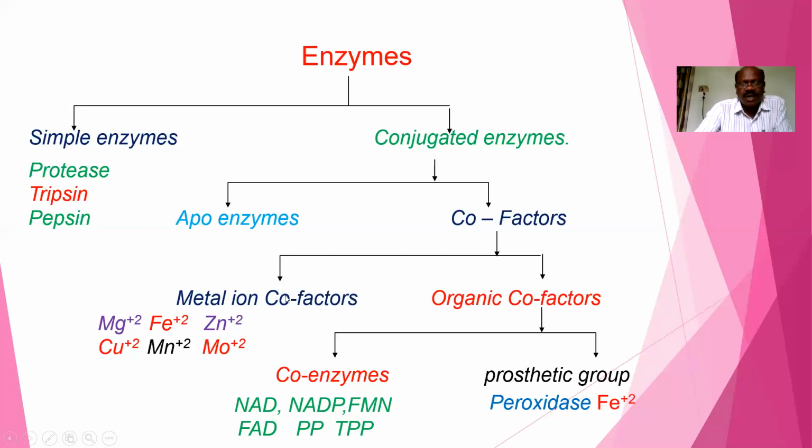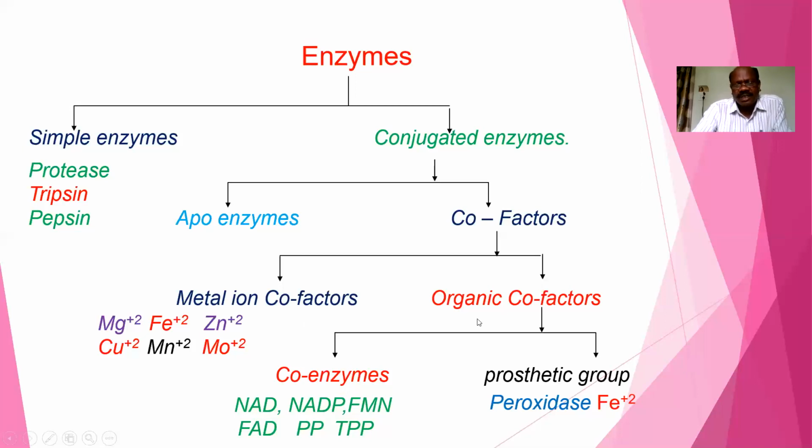Metal ion cofactors are made up of inorganic ions like copper, ferrous, zinc, magnesium, manganese, and molybdenum. These are inorganic elements. So the metal ions are made up of only inorganic ions.